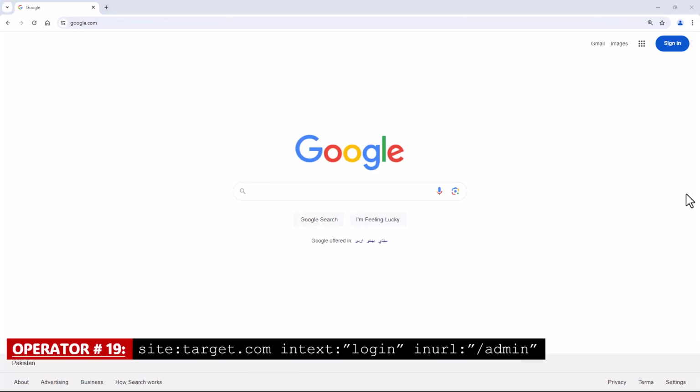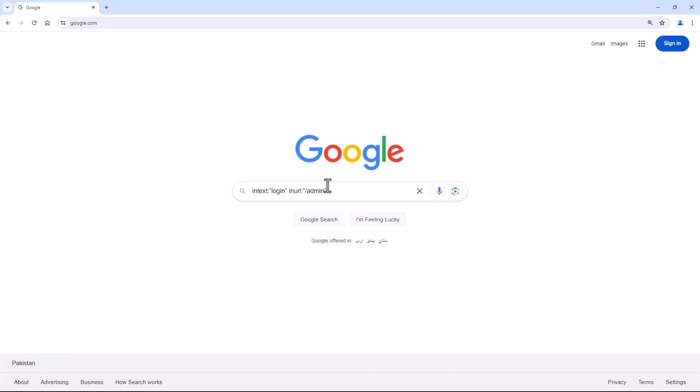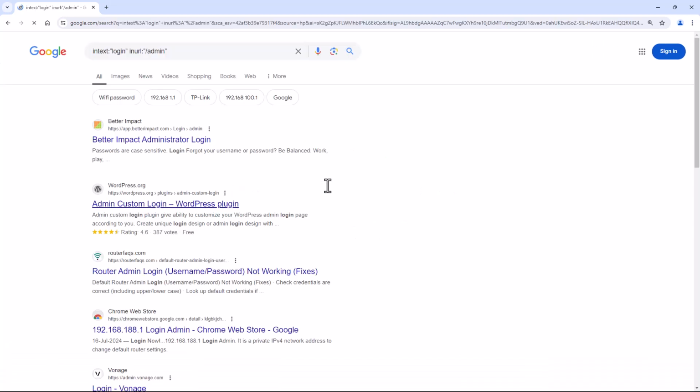Operator number 19. Site with the combination of in text and in URL. This Google dork will search for admin login pages on a website, which can be used by hackers to gain access to an admin panel.